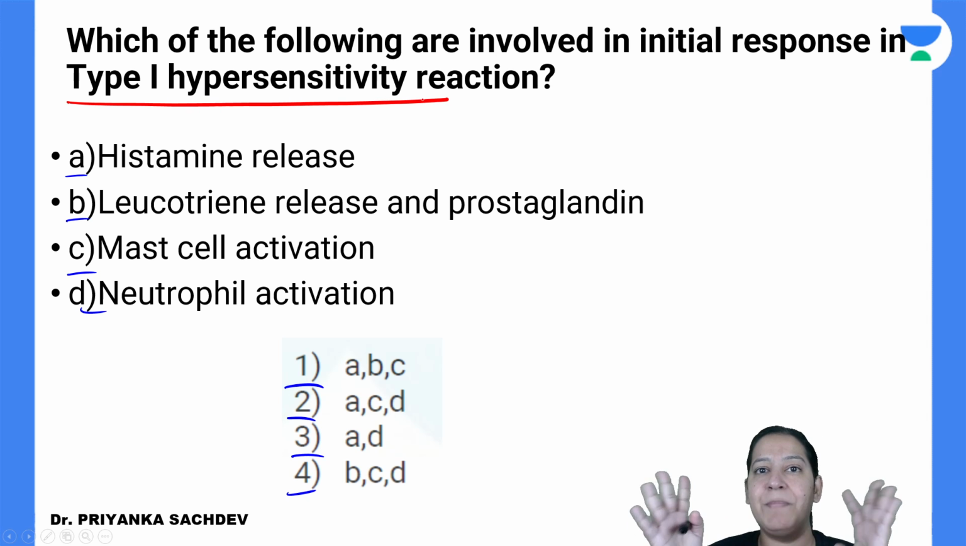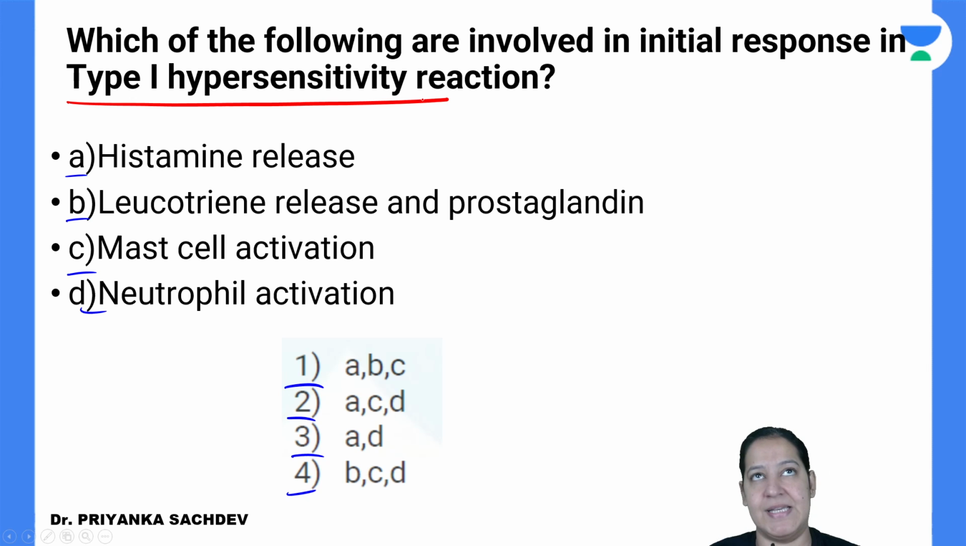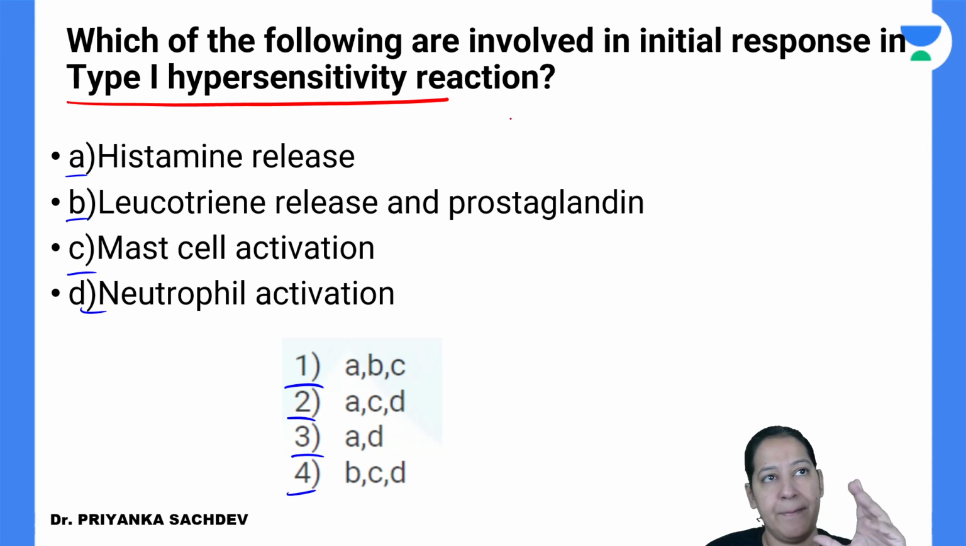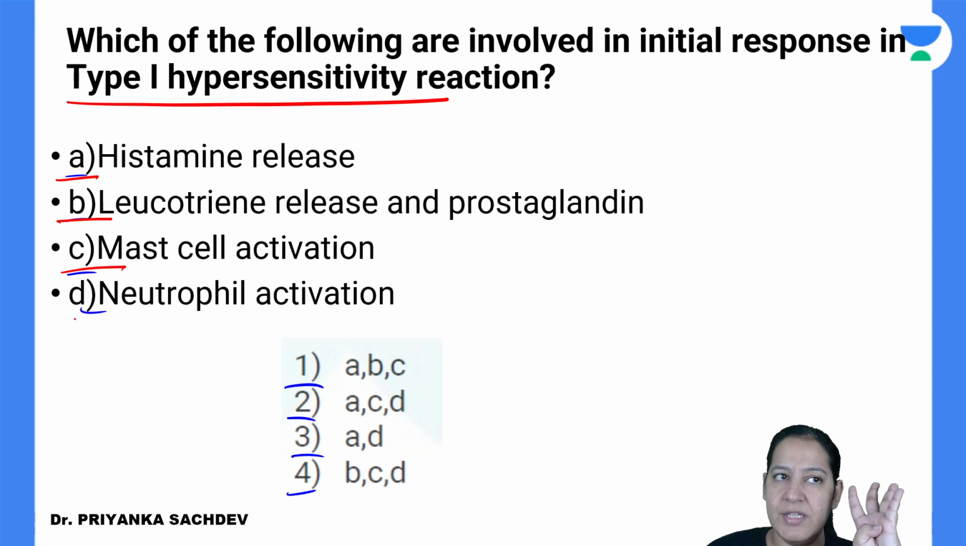So the question is based on the pathophysiological mechanism of type 1 hypersensitivity. Question is based on type 1 hypersensitivity, right? So which of the following are involved in the initial response in type 1 hypersensitivity reaction? You can see the 4 options are in front of you. Is it histamine release? Is it leukotriene release and prostaglandin release? Is it mast cell activation? Is it neutrophilic activation? So what will you select?